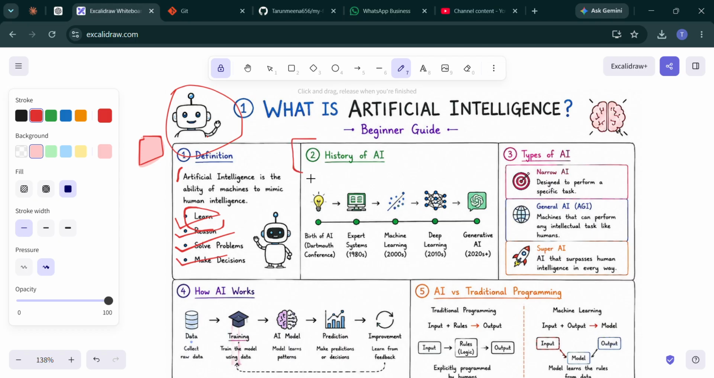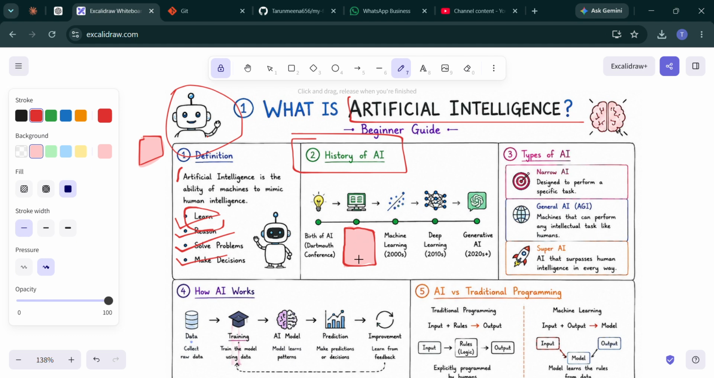Now we come to the history of AI. It officially began in 1956, an era we can call the birth of AI, at a conference called the Dartmouth Conference, where the term artificial intelligence was used for the first time.